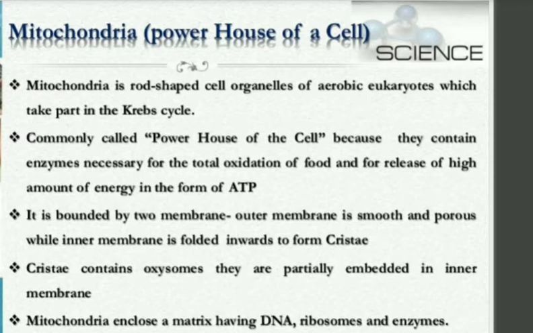And why was it given the name powerhouse of the cell? Since they contain enzymes which are necessary for the oxidation of food. What is oxidation of food? Oxidation of food means whenever our food reacts with oxygen to form carbon dioxide, water and energy, and that energy released will be stored in the form of ATP inside our body.